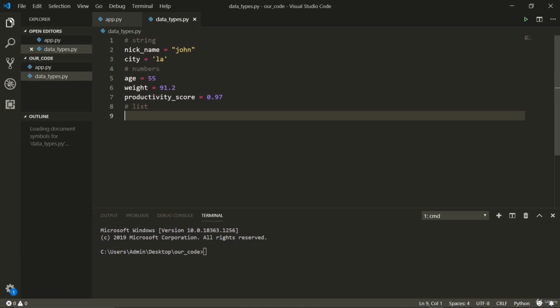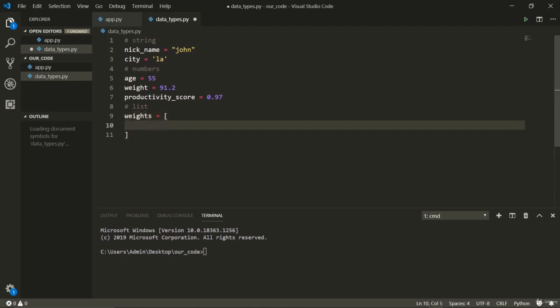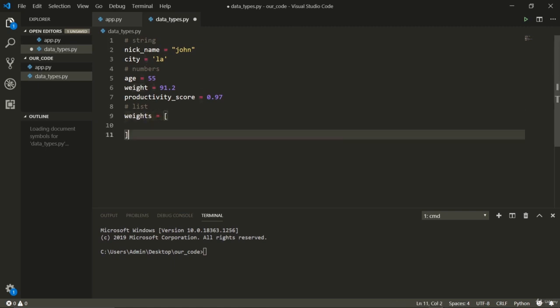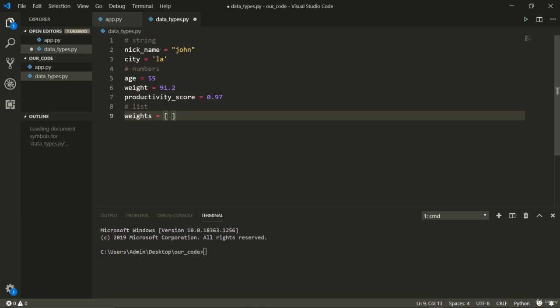Now let's take some examples. Let's take an example of weights, right? I stored one weight here. I can store many weights. How cool is that? I have to use these square brackets, of course, and this equal sign will store all that in this weights variable. But these brackets are going to contain the stuff that I want to store.